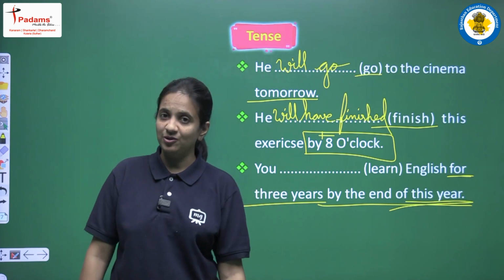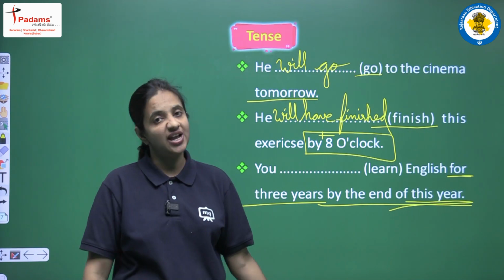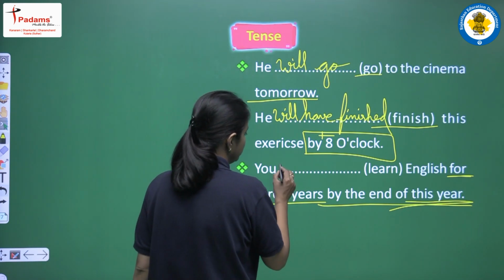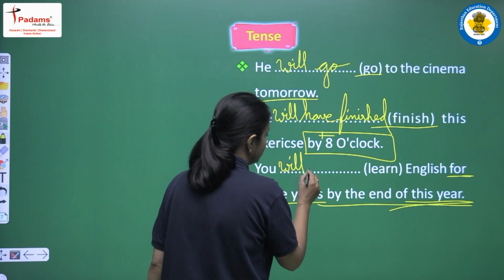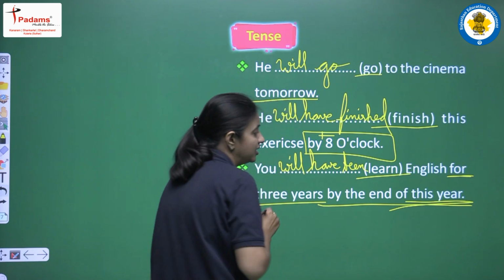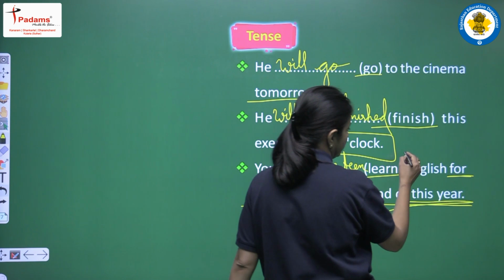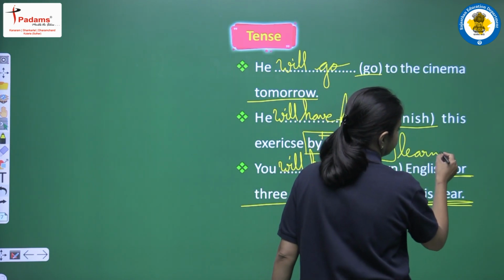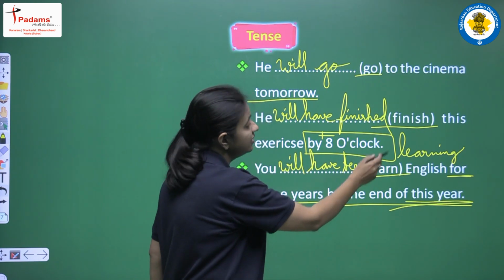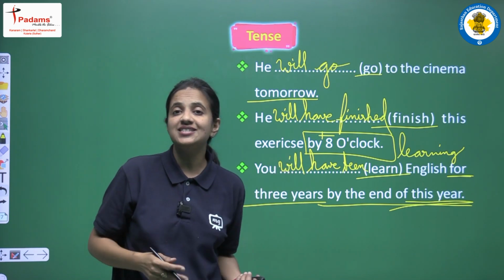Now talking about the helping verbs. In future perfect continuous tense, we have will have been, shall have been. We have you as a subject, so for you, first of all, we will use will have been as a helping verb. The main verb is learn, so learn plus ing, it will be learning. So I am writing here. And the sentence will be: you will have been learning English for 3 years by the end of this year.